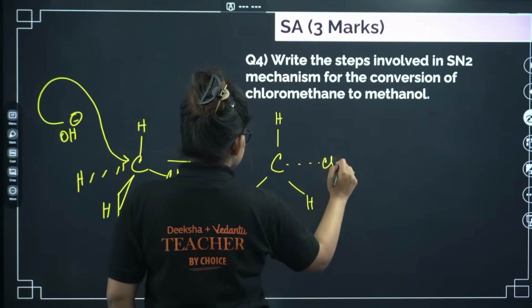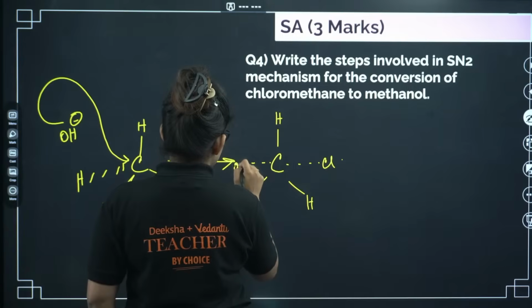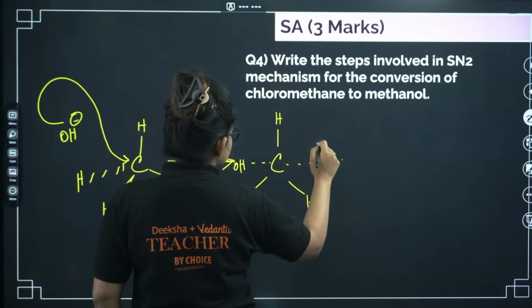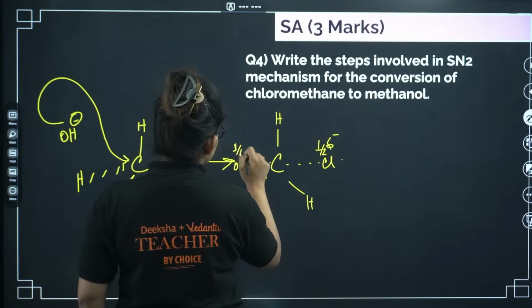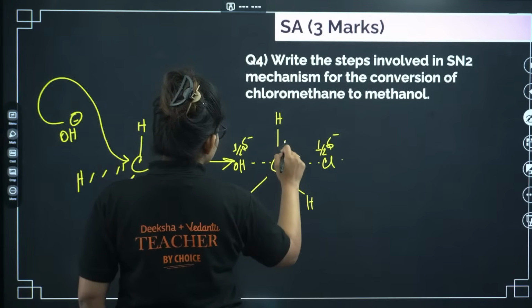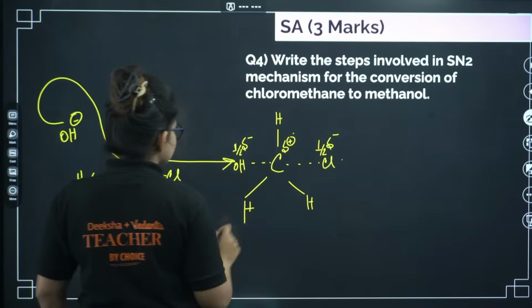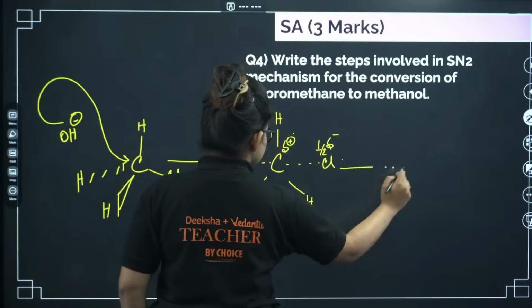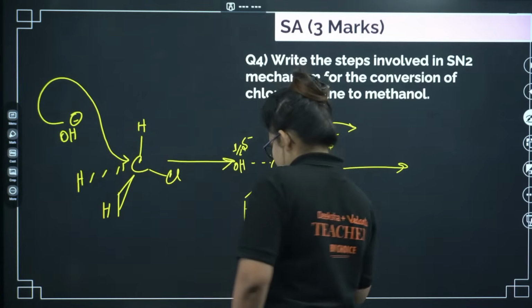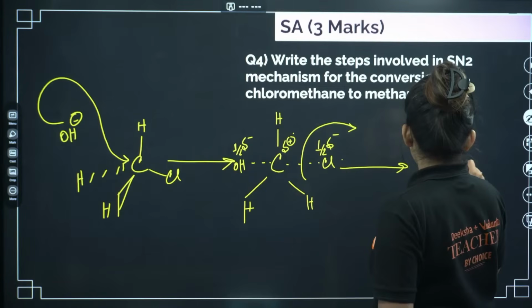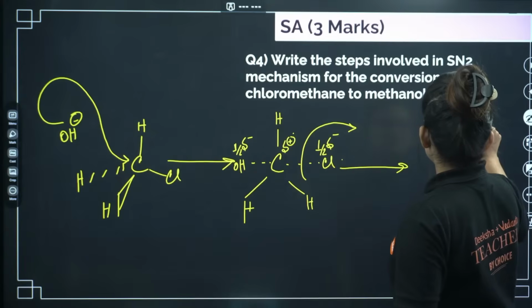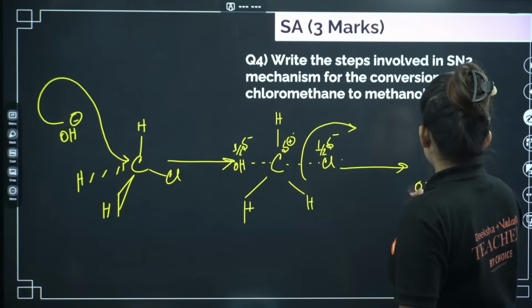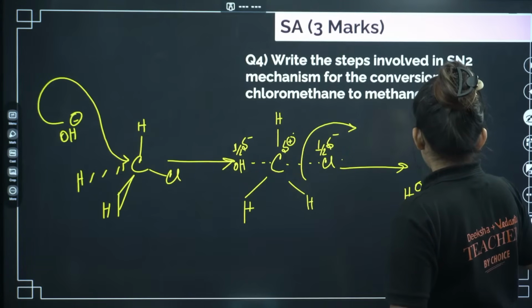Here Cl, here also I am having OH, right? So here basically half delta negative, here also half delta negative, and here I am having delta positive. This is your penta-coordinated transition state. From here the leaving group will leave the system and you will end up with an inverted version of the structure. So this is your hydrogen, this is your OH here, this is your another hydrogen.